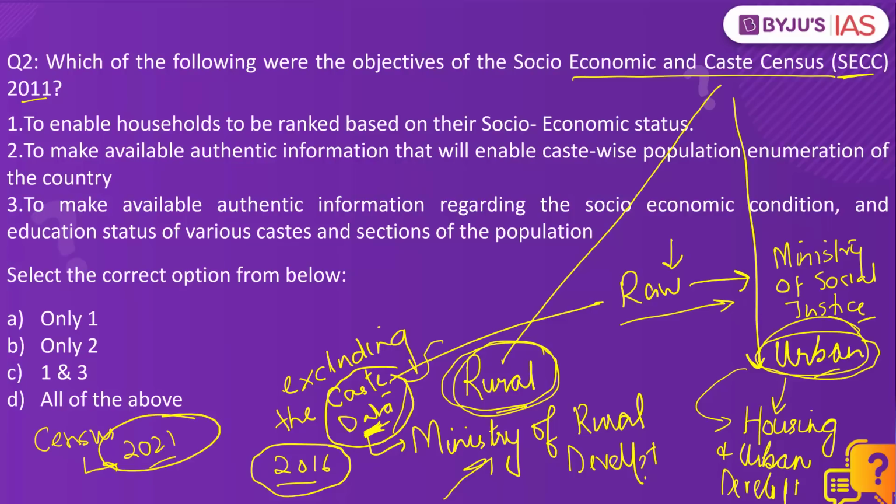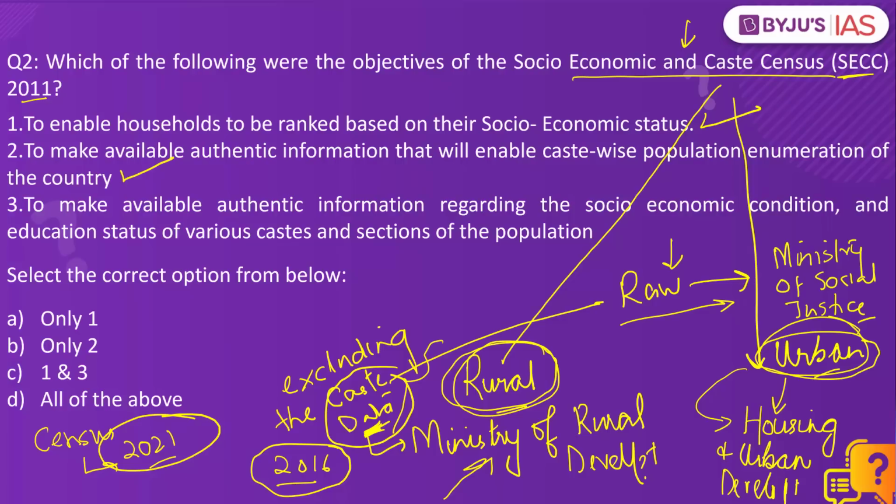But what was the objective of this Socio-Economic Caste Census of 2011? Number 1, the objective was to enable us to rank all the households on the basis of their socio-economic status. The objective was also to have authentic information that will help us understand the caste-wise population in this country.